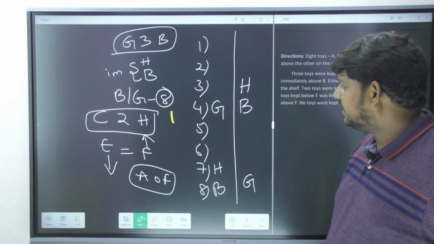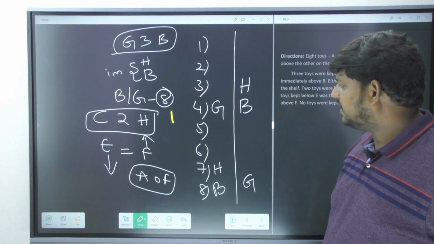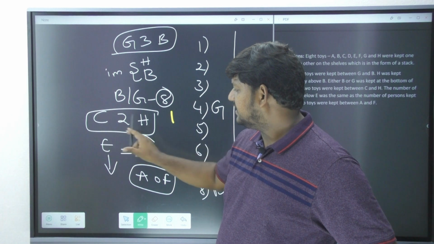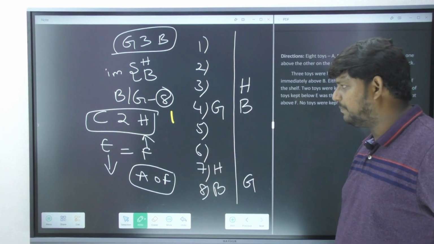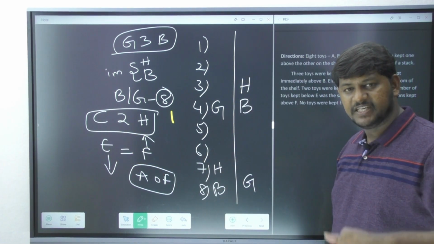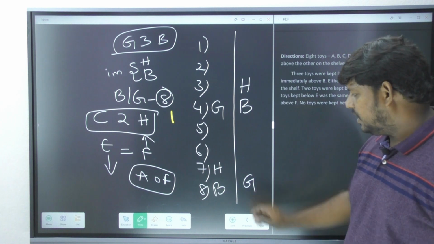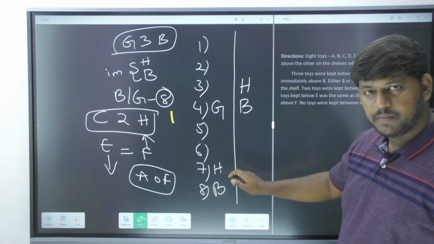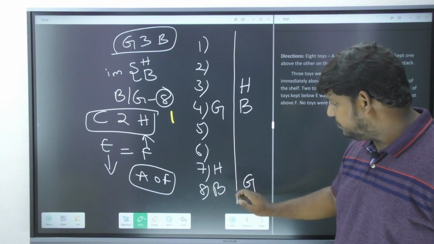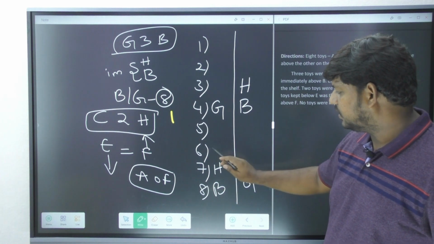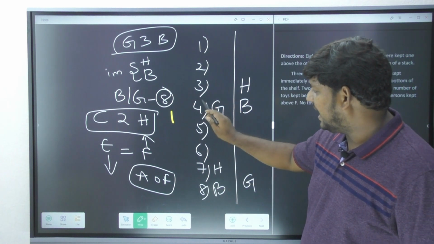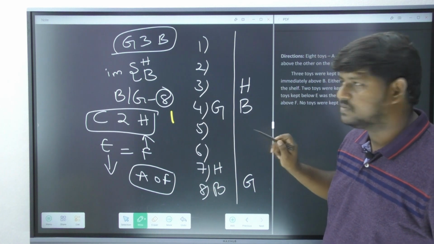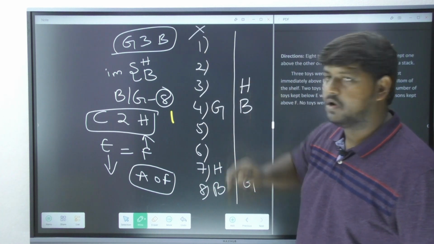Now let us observe another piece of information. In between C and H there should be a gap of 2, but it is never mentioned whether it is below or above. In possibility number 1, there is no below, so I have to go above. So 1 and 2, I have to bring C here. Is it possible? No, definitely this is not possible.